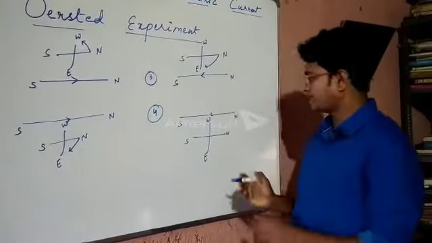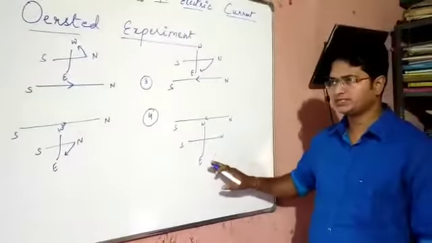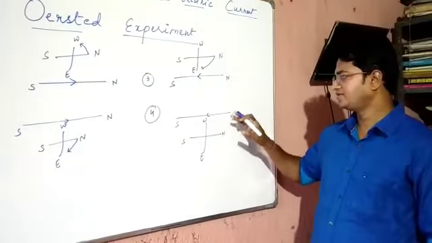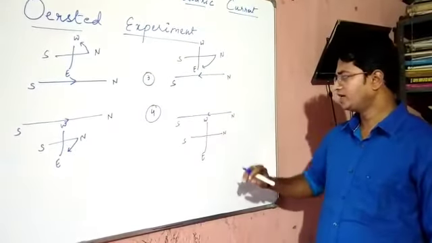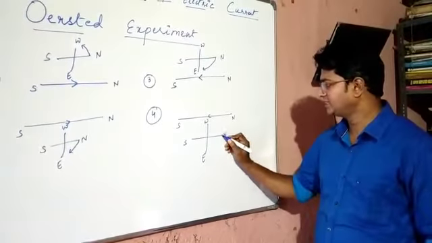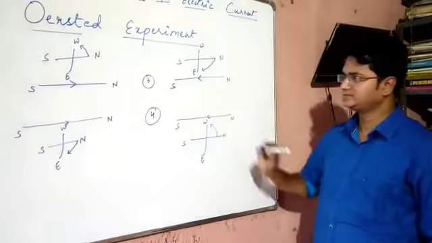Now, if the magnetic needle is kept just below it and the current is passing from north to south, what he observed, north pole is getting deflected towards west.